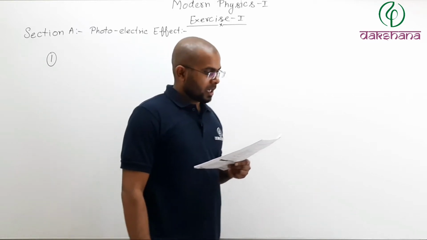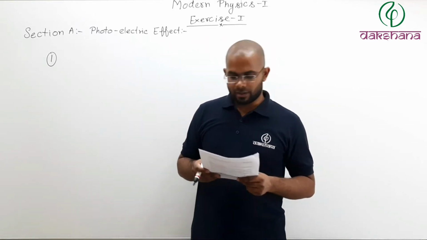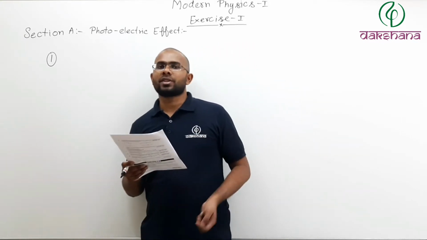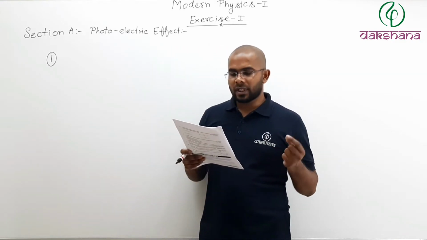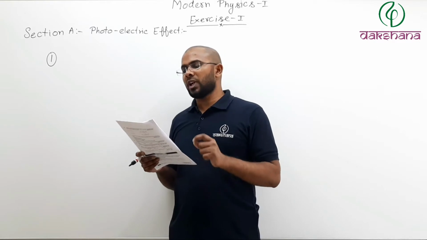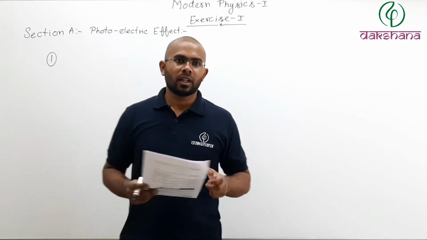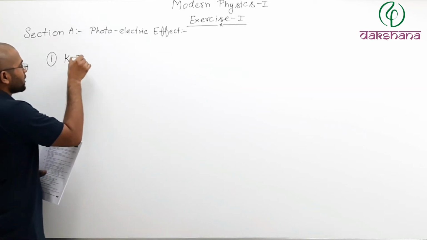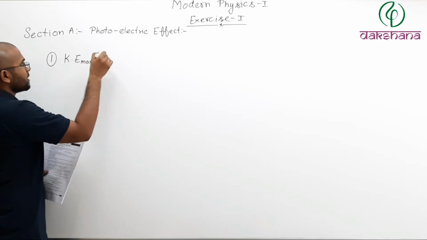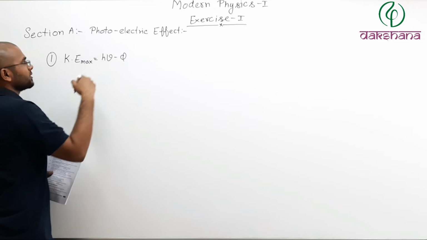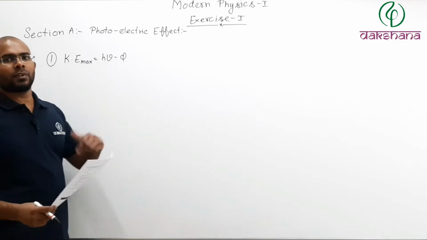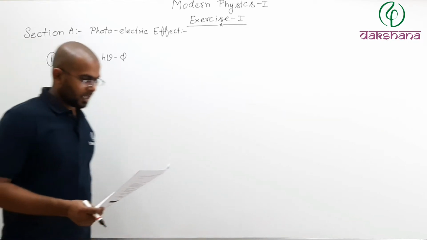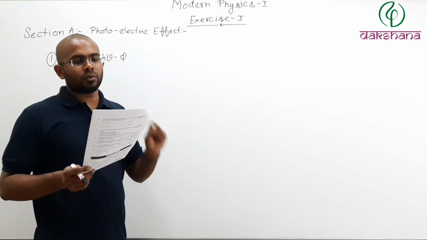Question number 1. A metal surface is illuminated by a light of given intensity and frequency to cause photo emission. And the intensity of illumination is reduced to 1/4 of its original value. Now, when photoelectric effect happens, you write Einstein's photoelectric equation, kinetic energy max equals h nu minus phi, where this is the maximum kinetic energy of any photoelectron, this is frequency of the light, h is Planck's constant, phi is the work function, and intensity is reduced to 1/4.